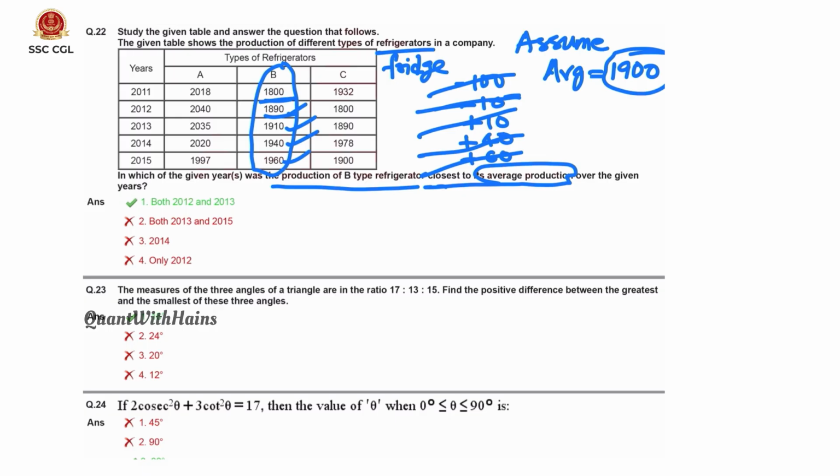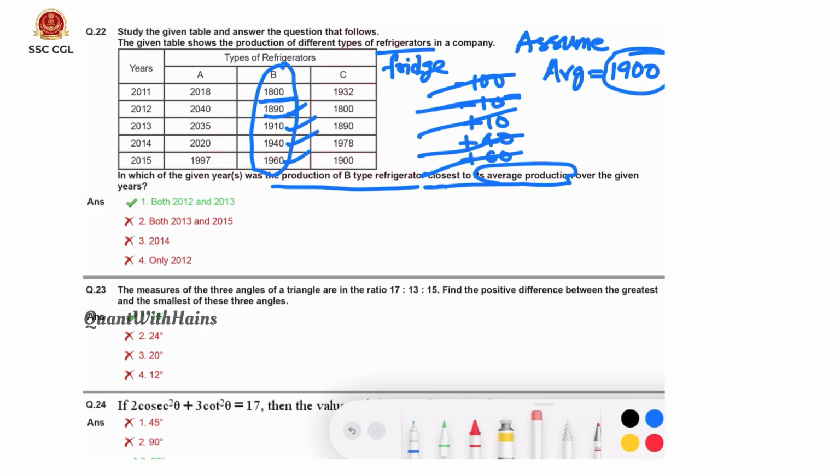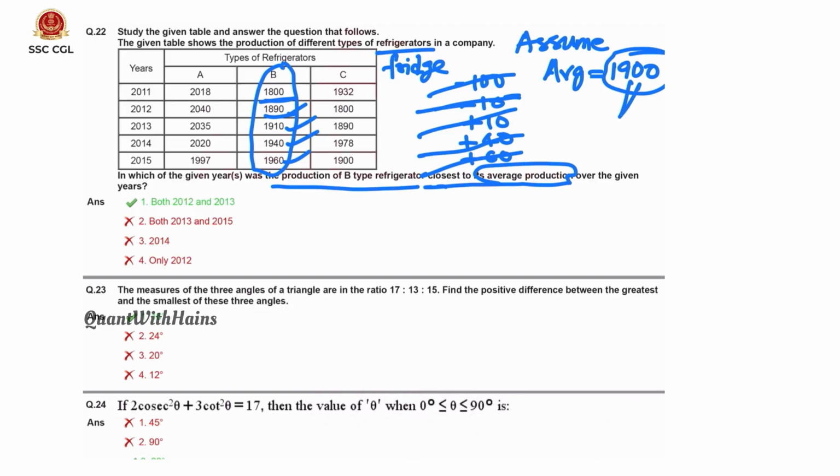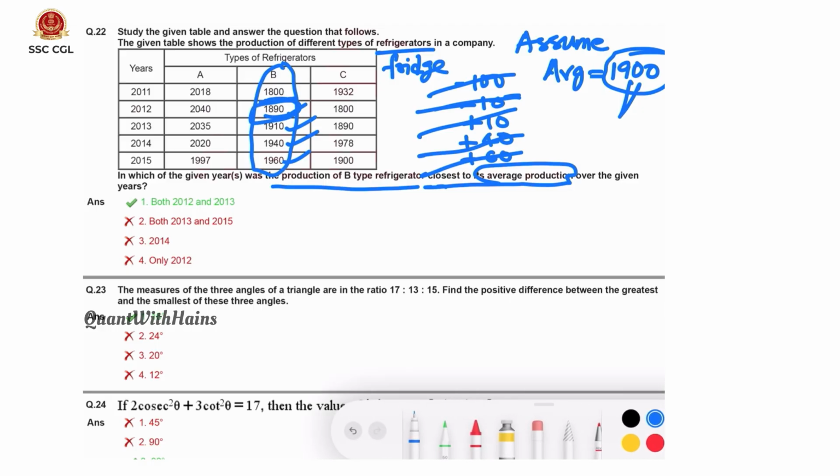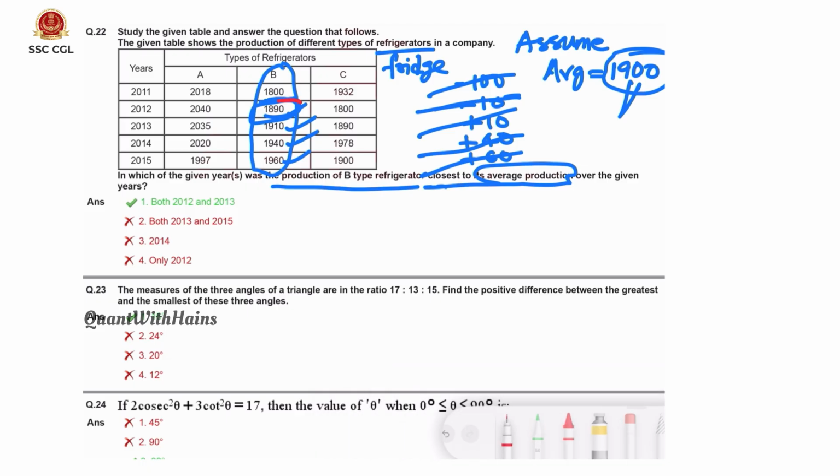That is, which is closest, that is close to 1900. If you see here, 1890 and 1910 are closest. 1890 and 1910 are close. That means option 1, 2012 and 2013.